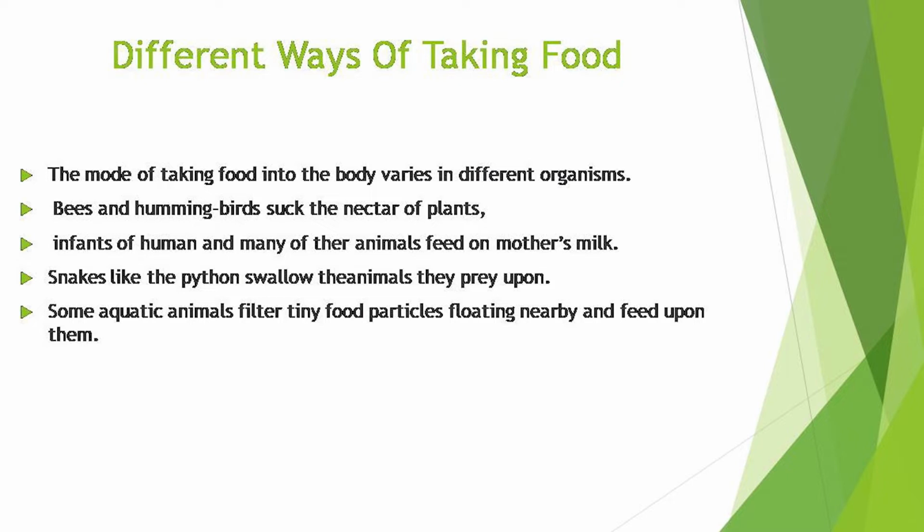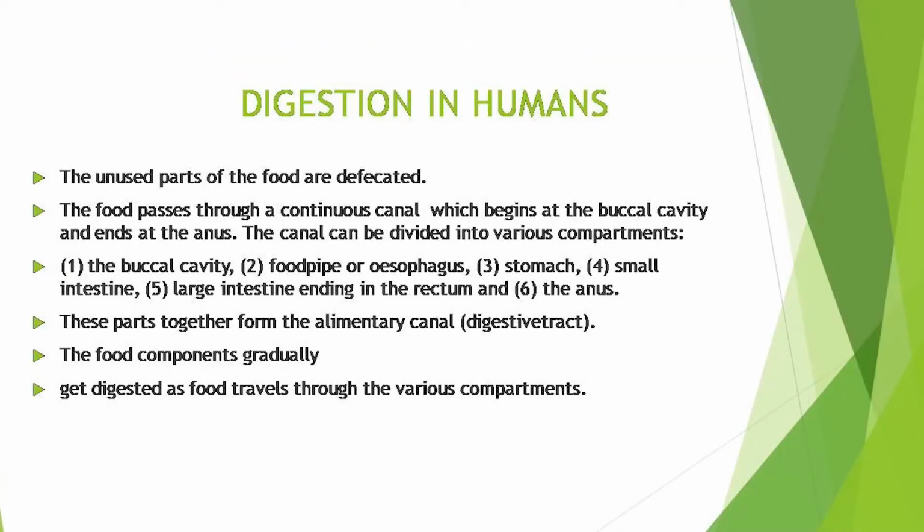Snakes, like the python, swallow the animals that they prey upon. Some aquatic animals filter tiny food particles floating nearby and feed upon them. These are the different ways of intake of food by different organisms. They are present in our environment.